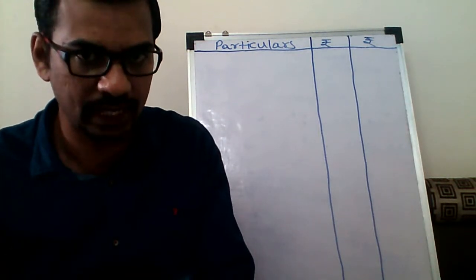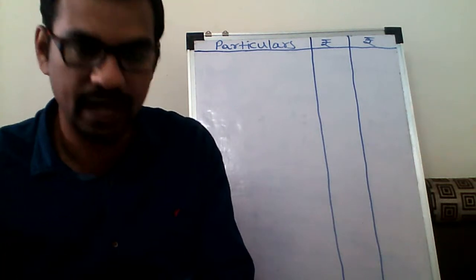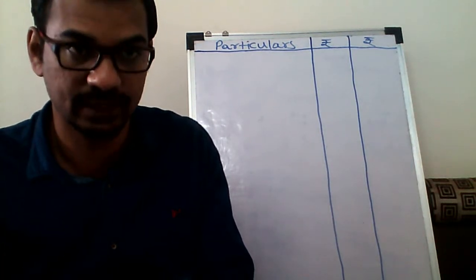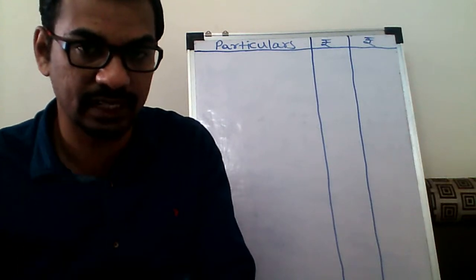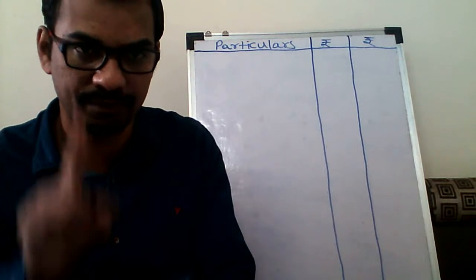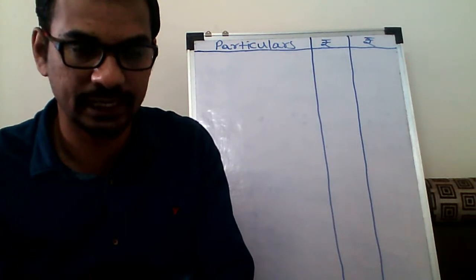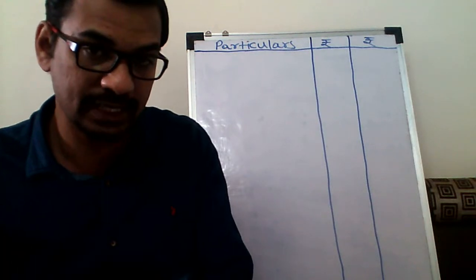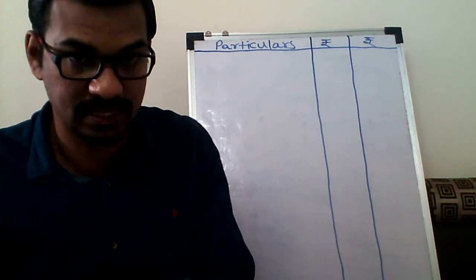Once we have computed the gross salary, from that we have to deduct the deductions under section 16. There are three deductions under section 16. First one is the standard deduction, a fixed amount of 50,000. Second deduction is the entertainment allowance.